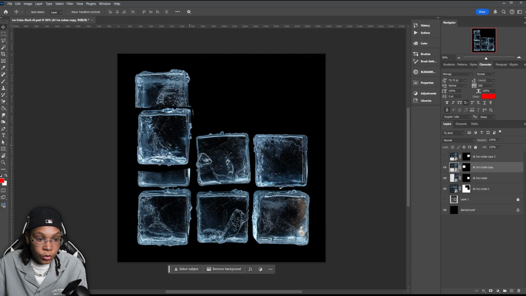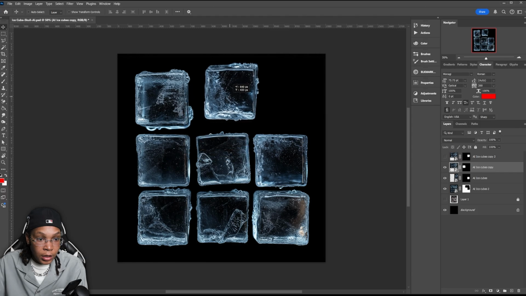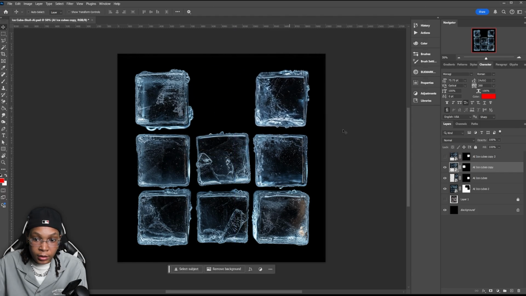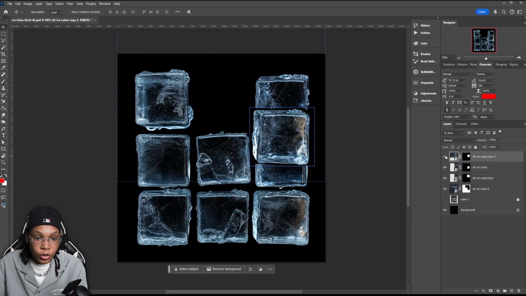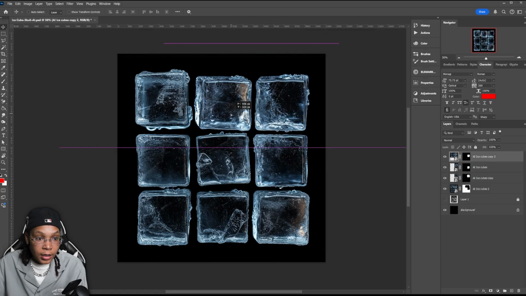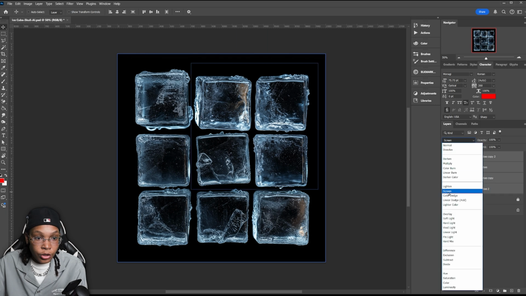That's cool. This cube is cool off to the top right here. Let's put that underneath this ice cube. And then let's put this ice cube right there at the top. And for me, I'm going to select all these ice cubes and set these to screen.